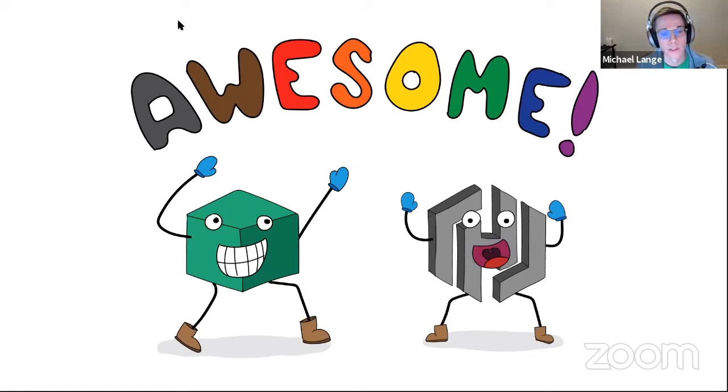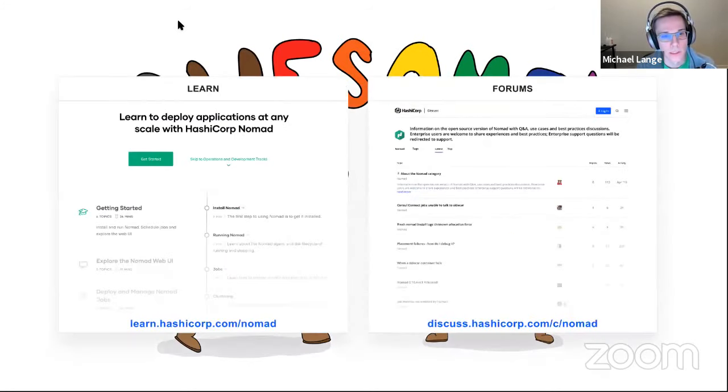And if you're looking for additional resources, we have two great ones. You can go to learn.hashicorp.com/nomad. And from there, you can go through a variety of guides about Nomad to get started, to run jobs, about clustering, about security. And then we also have our community forums for any questions that couldn't be answered with our guides. You can ask, you can get a response from a Nomad engineer or one of our incredibly helpful community members.